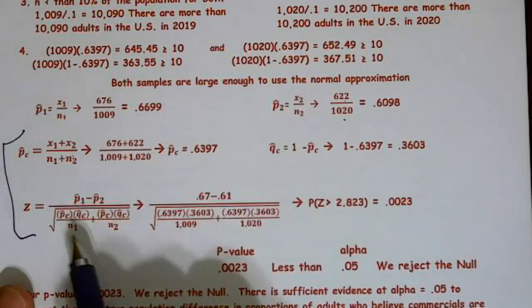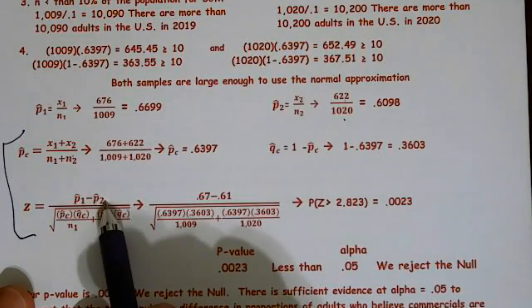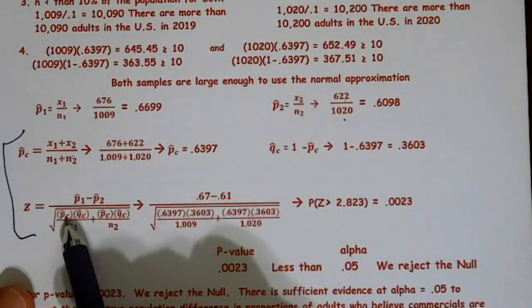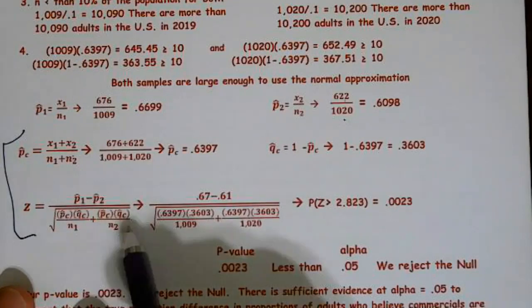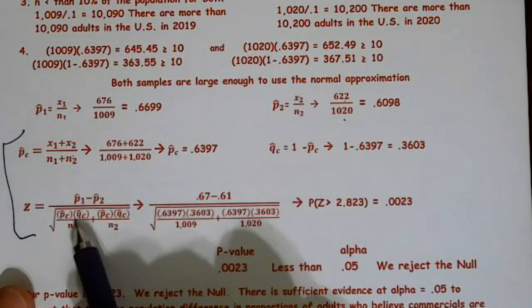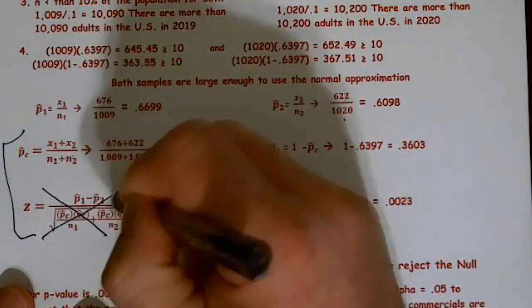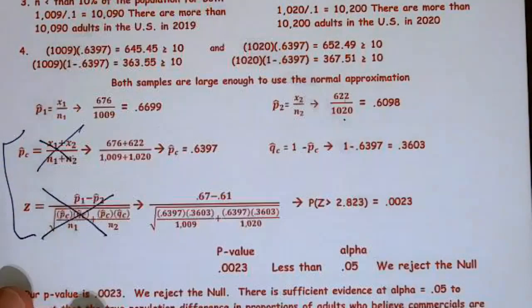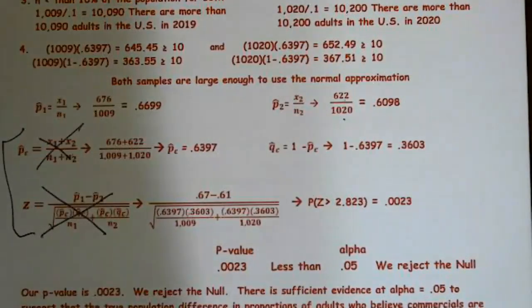So I've written my formula. P hat 1 minus P hat 2 over, and here's the PCQC over N1, PCQC over N2. Now I always cross this out because I may have made a mistake copying the formulas. So cross out your formulas.